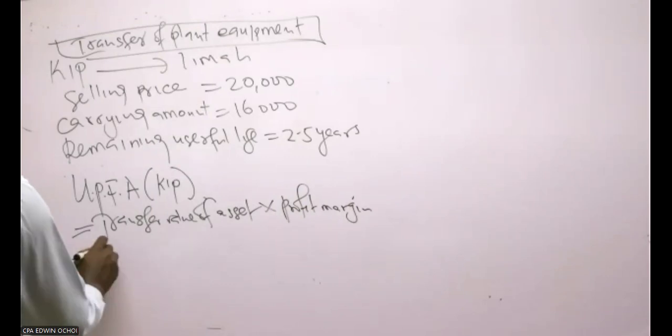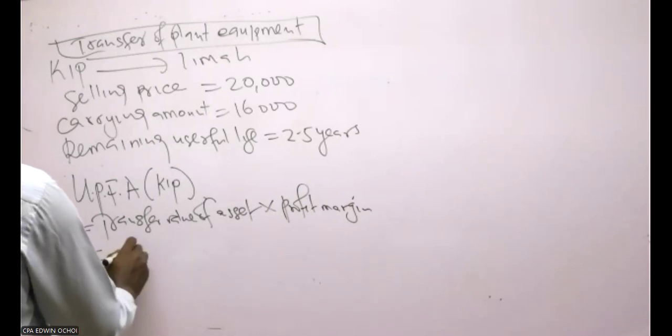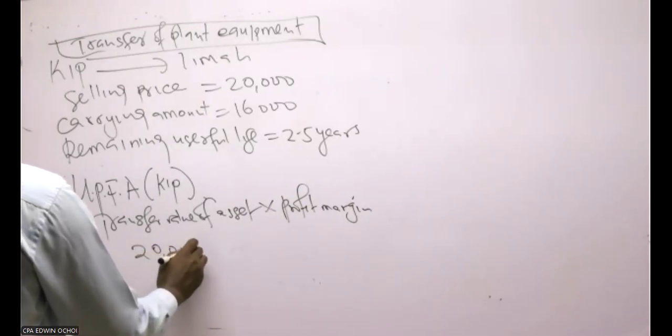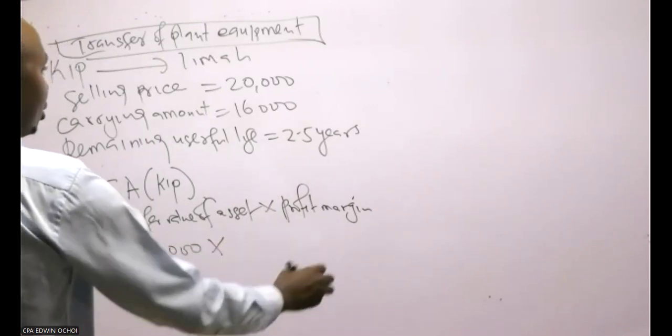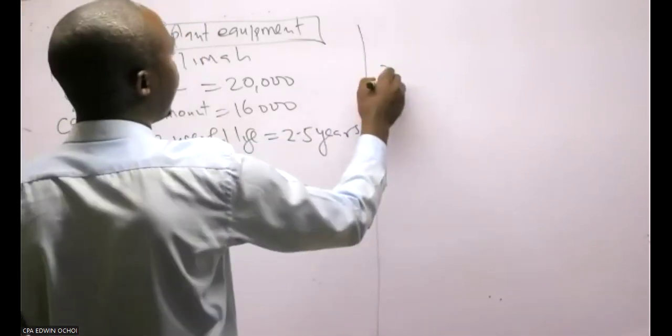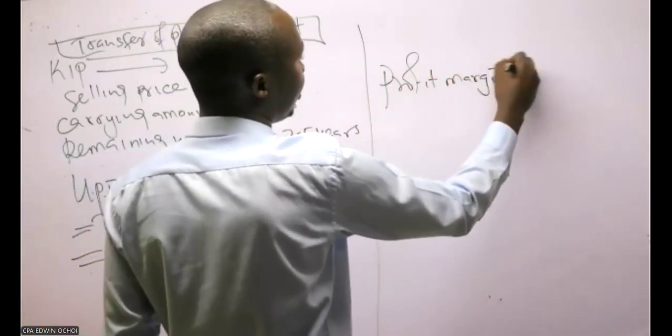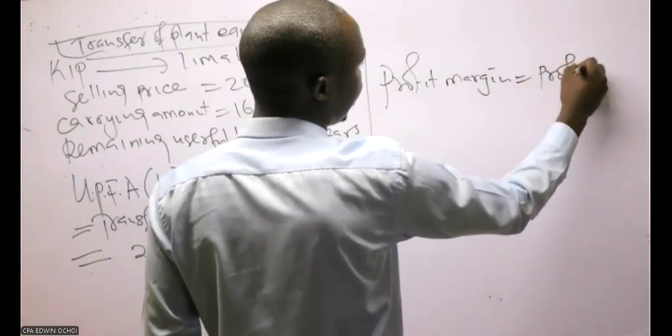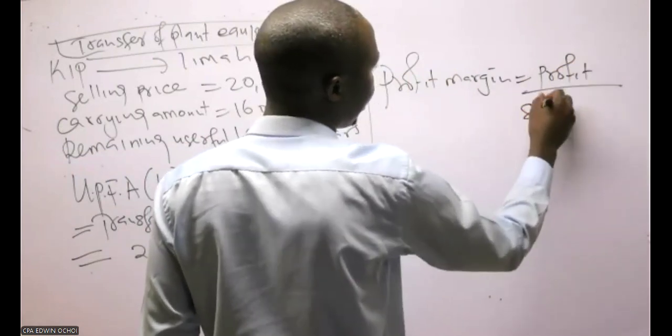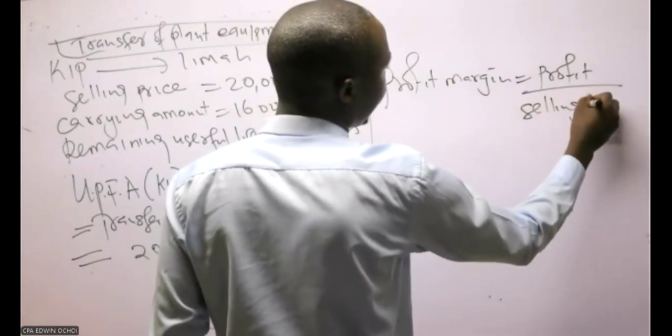So remember that it was transferred at 20,000. Do we have the profit margin? No. You can compute it. Very simple. Profit margin is equal to profit over selling price.